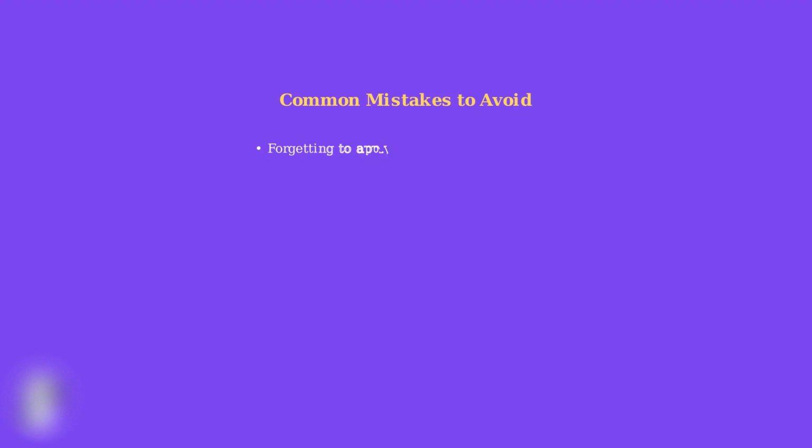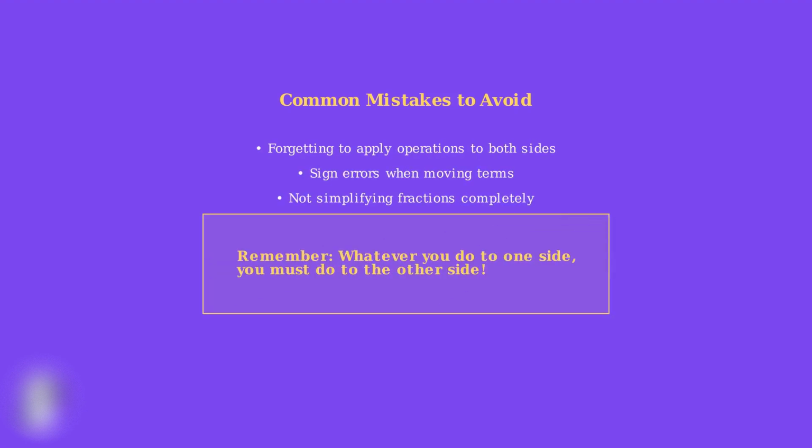Here are the most common mistakes students make when isolating variables. First, forgetting to apply operations to both sides of the equation. Second, making sign errors when moving terms from one side to the other. Third, not simplifying fractions completely. Remember, whatever you do to one side of the equation, you must do to the other side.